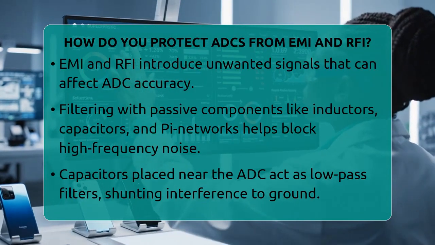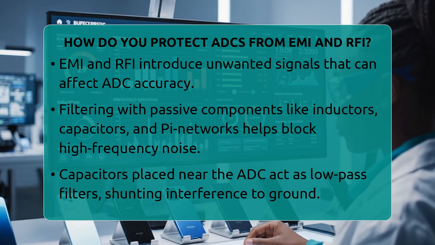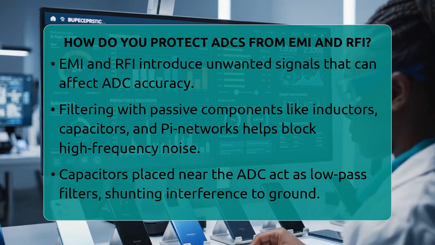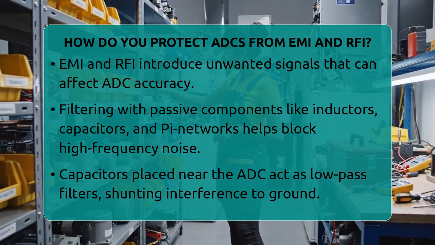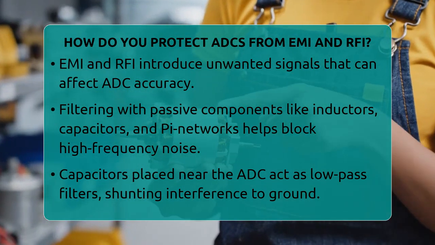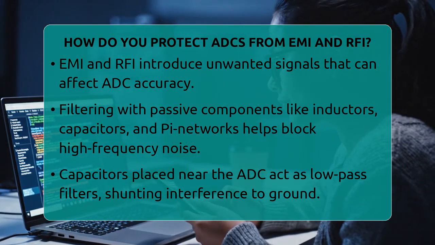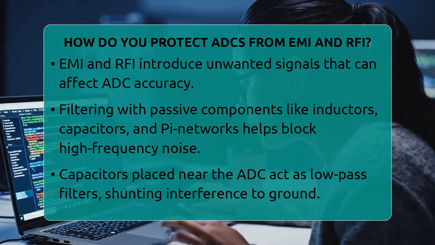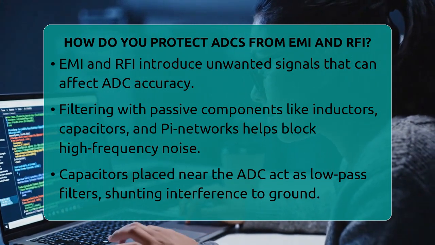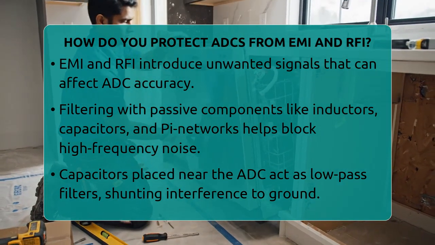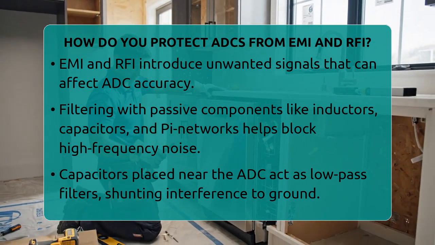How do you protect ADCs from EMI and RFI? Imagine trying to listen to a quiet conversation in a noisy room. That's what electromagnetic interference and radio frequency interference do to an analog to digital converter. They introduce unwanted signals that can mess up the accuracy of your readings. Protecting ADCs from these disturbances is essential for getting reliable data in electronics and embedded systems.